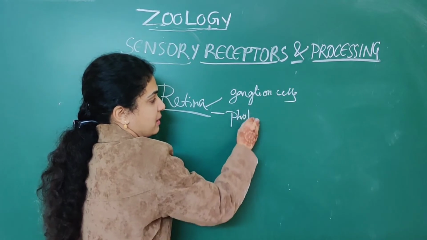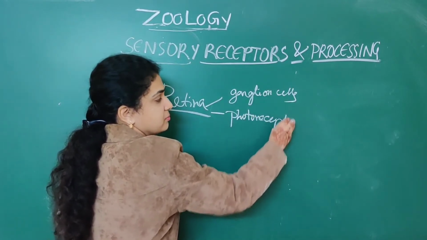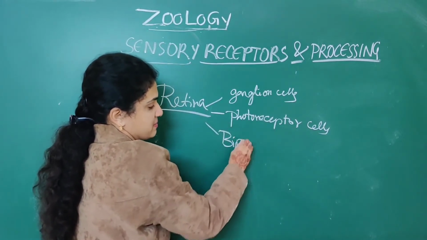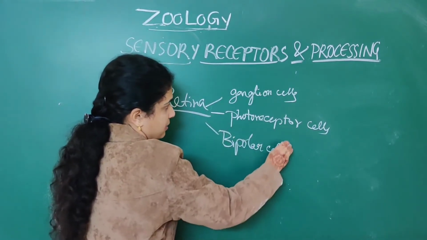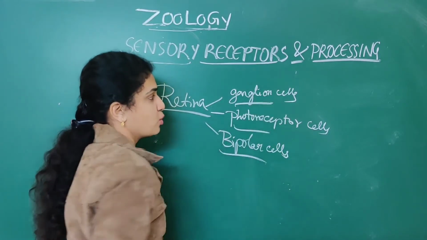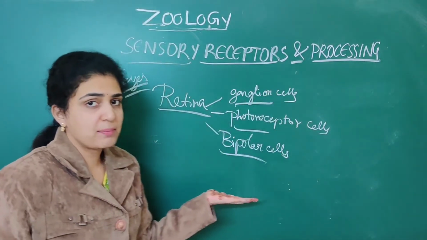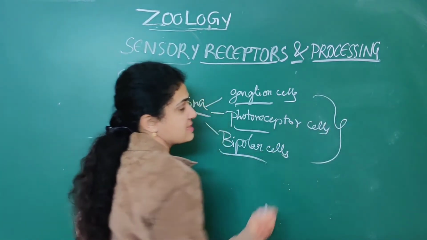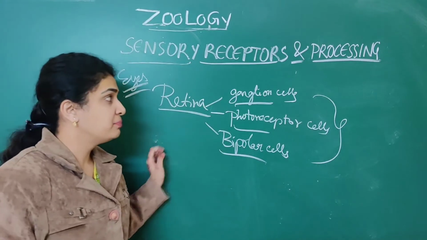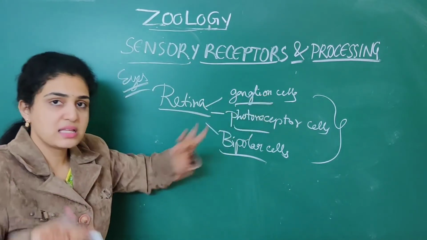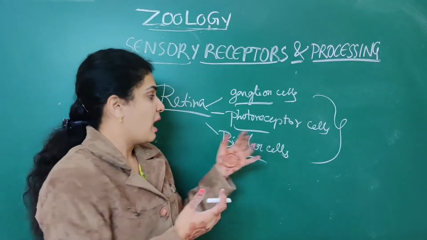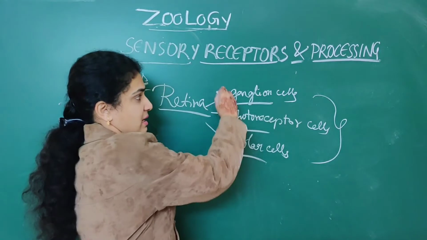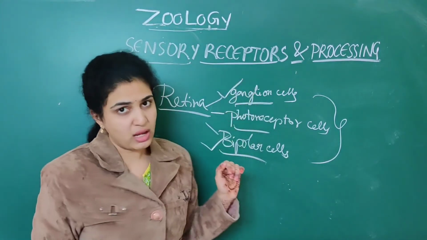Next, photoreceptor cells, as well as bipolar cells. So, ganglion cells, photoreceptor cells, as well as bipolar cells. These are the three types of cells that are present in the retina. Ganglion cells are the outermost cells, and bipolar cells are the middle layer. The first layer is ganglion, the middle layer is bipolar cells.